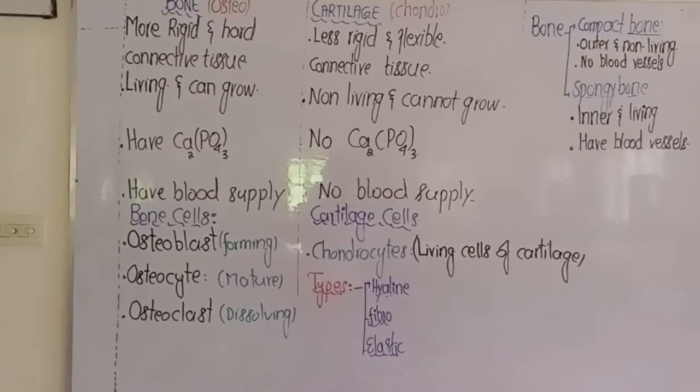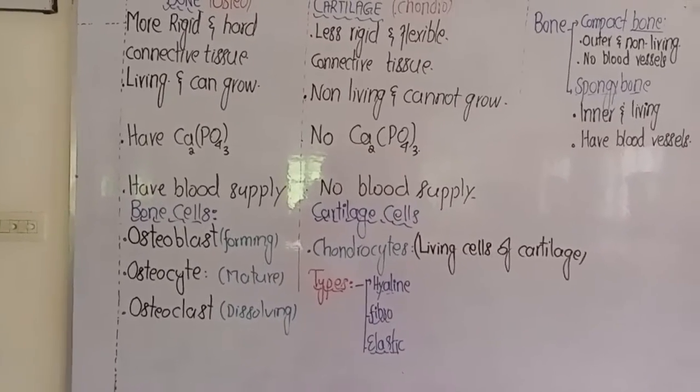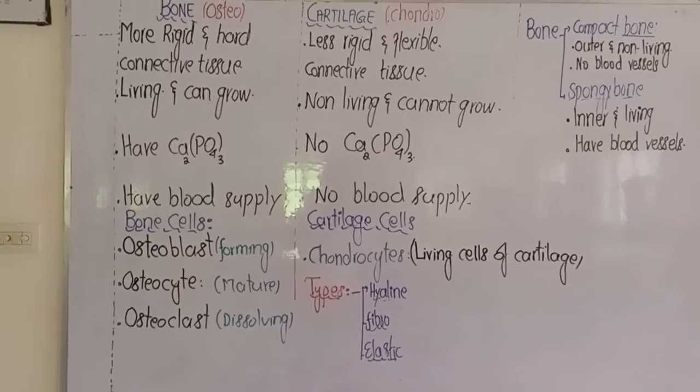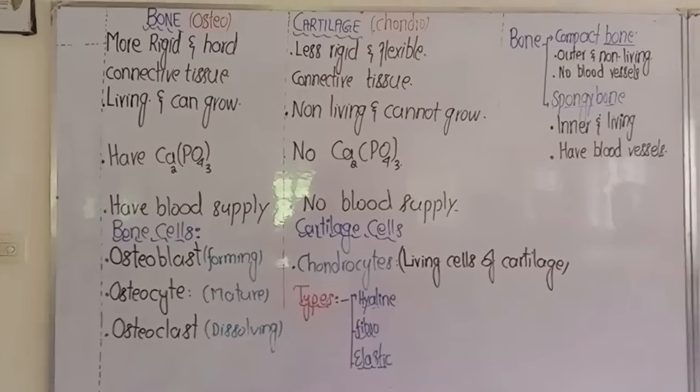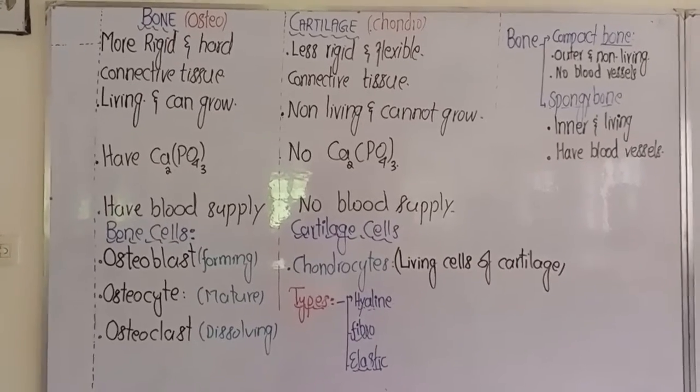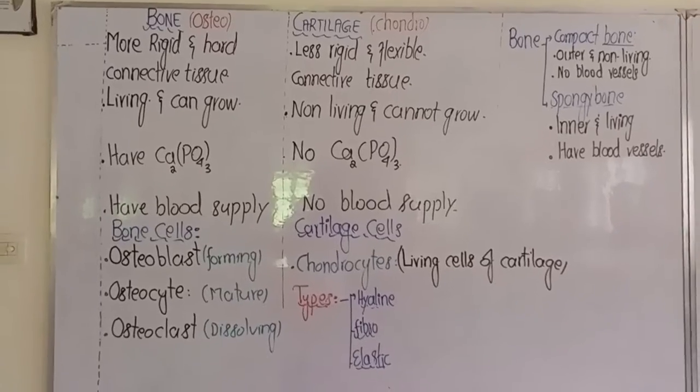Bone cells are divided into three categories. Osteoblasts, these are bone forming cells. Osteocytes, mature bone cells. And osteoclasts are actually bone dissolving cells that digest or phagocytose bone or cartilage.